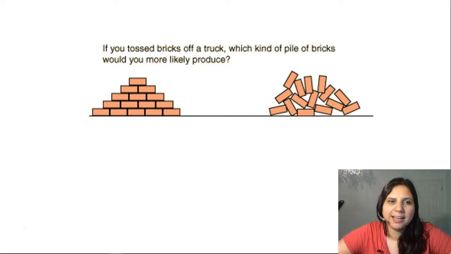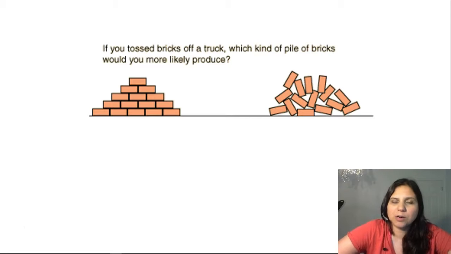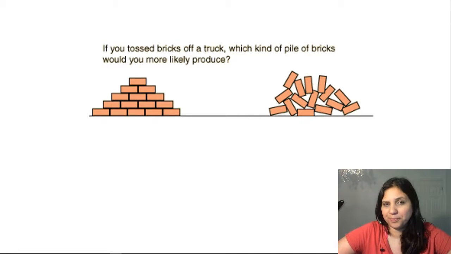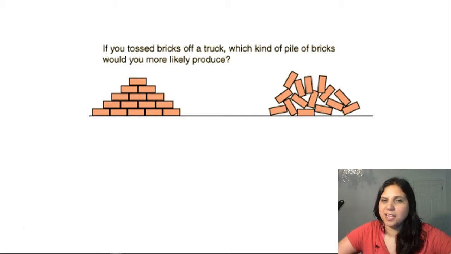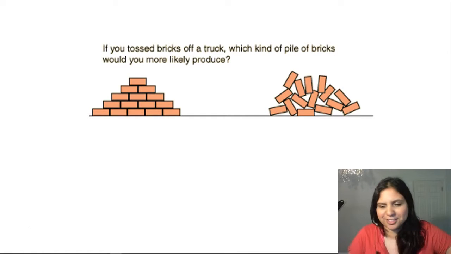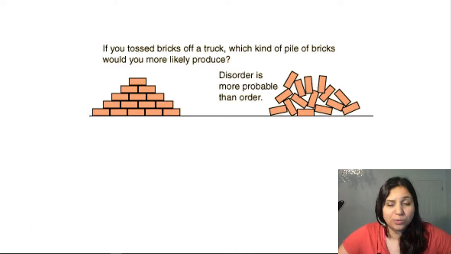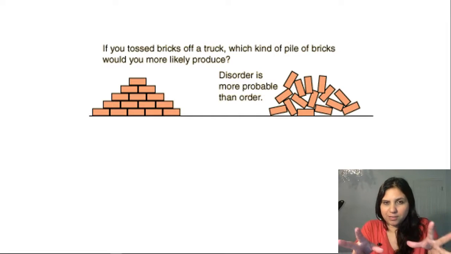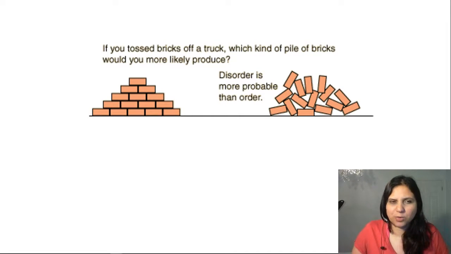Another one: I have some bricks and they were on the back of a truck, and then you toss the bricks off of the truck. Which pile would you most likely produce? The one on the left or the one on the right? Hopefully you said the one on the right. The bricks aren't going to fall into a nice, neat pyramid. They're just not going to do that. The disorder is more probable than order. So it's more likely that it'll be all over the place than it is that it's going to be nice and neat.